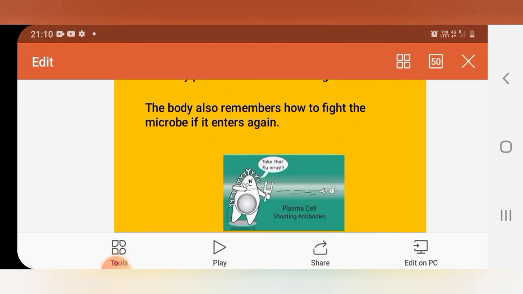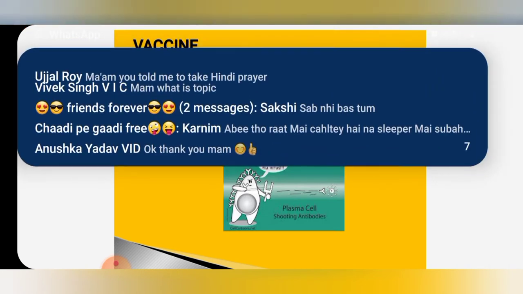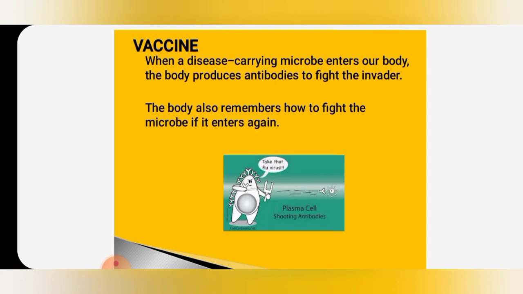So the same dead or weakened microorganisms are introduced into a healthy body. The healthy body fights and kills the invading bacteria by producing suitable antibodies. This is a very good technique. Suppose dead or weakened, powerless microorganisms are purposefully injected into our body. Our body will make antibodies to work against them. That is the immune mechanism, the defense mechanism of our body. So antibodies will be created in our body when some dead or weakened microbes are introduced.